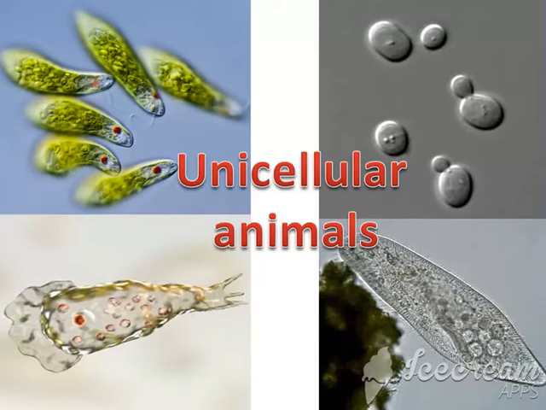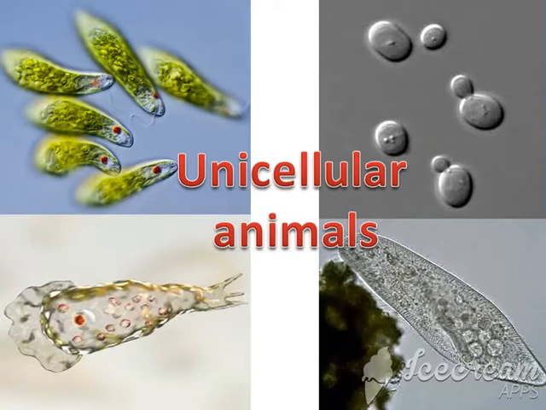You have already learned that organisms can be either unicellular or multicellular based on the number of cells they contain. Unicellular organisms have only one cell. Multicellular organisms have many cells. Amoeba, paramecium, euglena, spirogyra, volvox, and yeast are some of the unicellular organisms, and they are composed of a single cell which can exist independently.